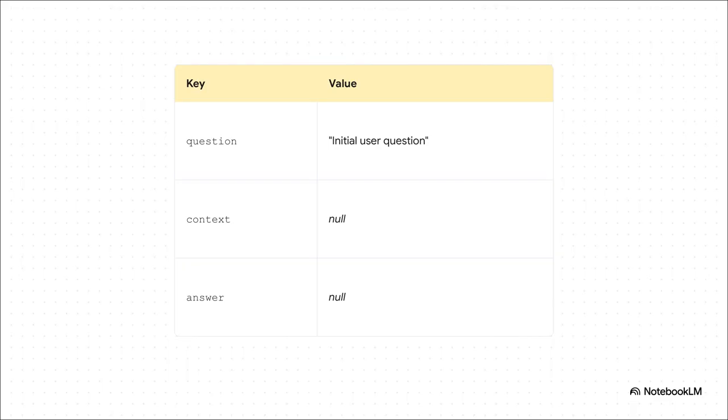Okay, let's actually watch how this state object evolves in real time. So at the very beginning, the state is super simple. It just has one thing in it, the user's question.